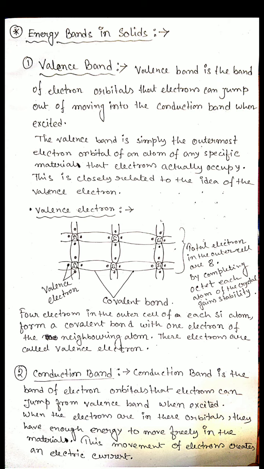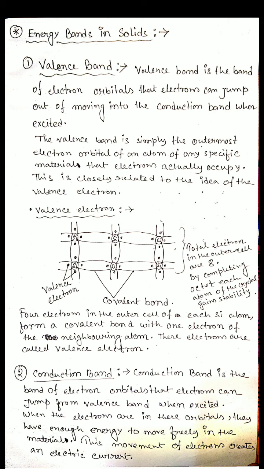Whenever these electrons jump, they break the covalent bond under certain conditions and become free from that bond. They jump from the valence band to another band called the conduction band, and they conduct electricity.